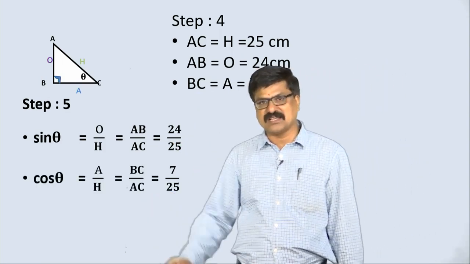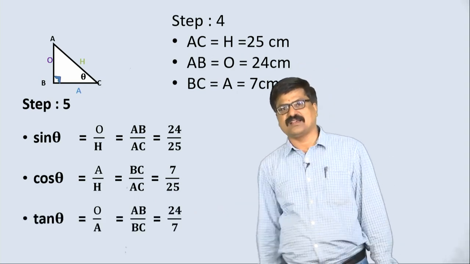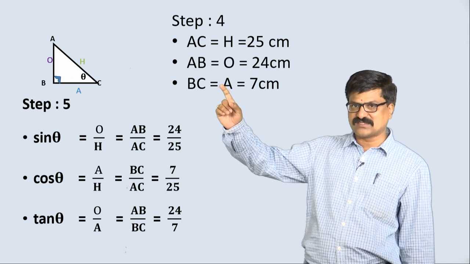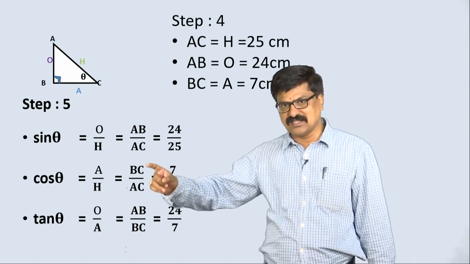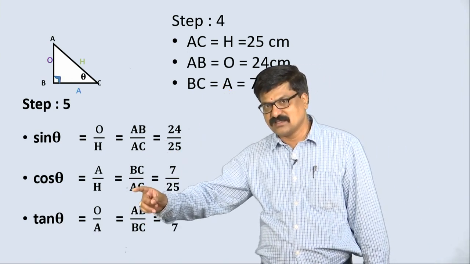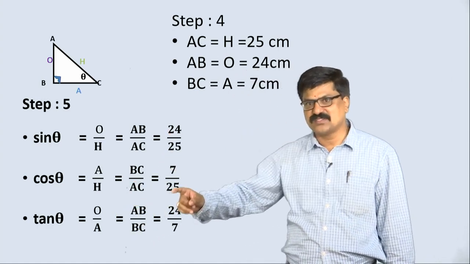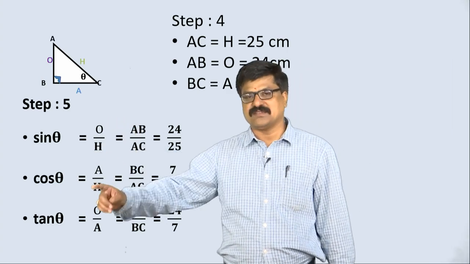Similarly, cos theta, tan theta, just we are using these three, writing them in ratio form, replacing the values, we are getting these.